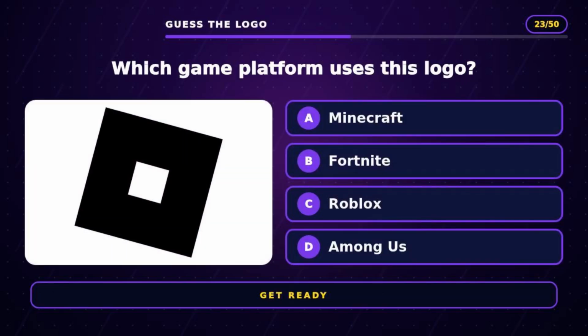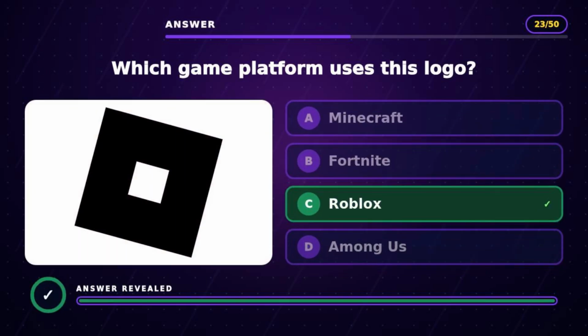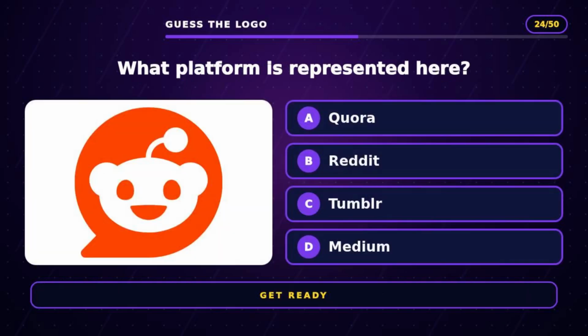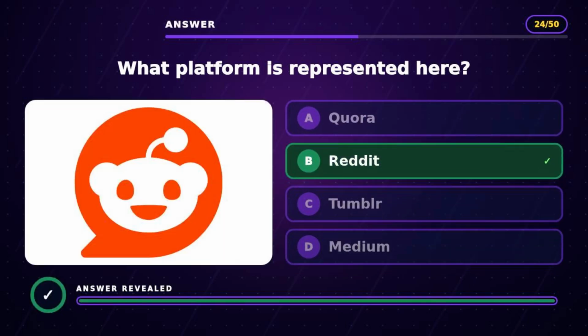Question 23. Which game platform uses this logo? The answer is C, Roblox. Question 24. What platform is represented here? The answer is B, Reddit.